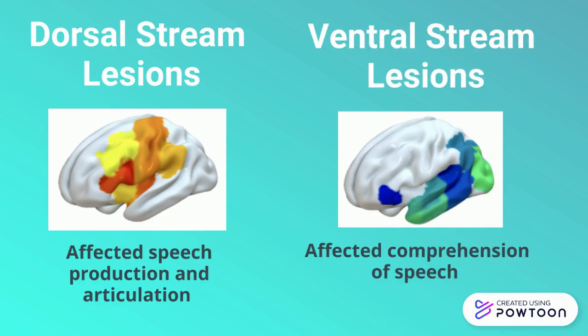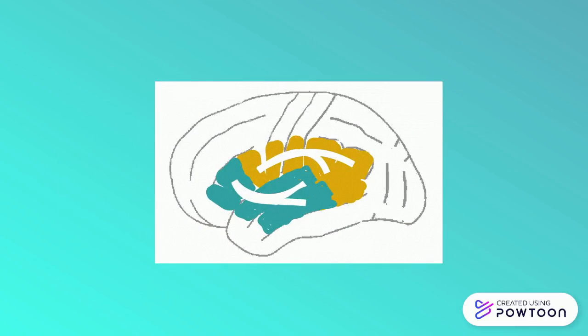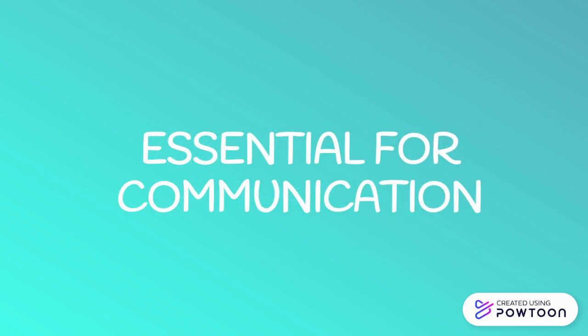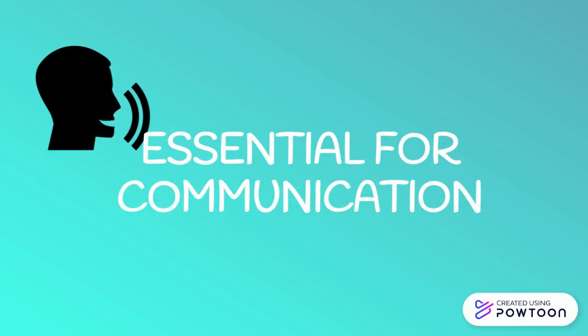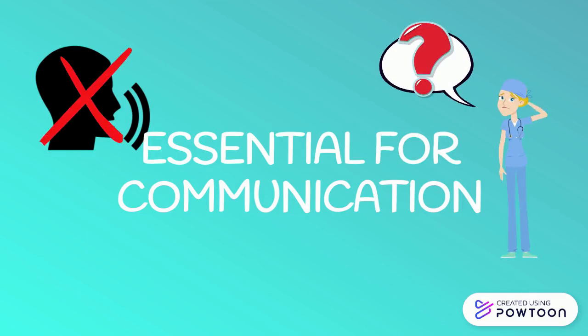However, they stated it was important to note that the effective interaction of both streams throughout the cortical regions is essential for communication, and damage to different cortical regions can lead to language disorders, such as Wernicke's or Broca's aphasia.